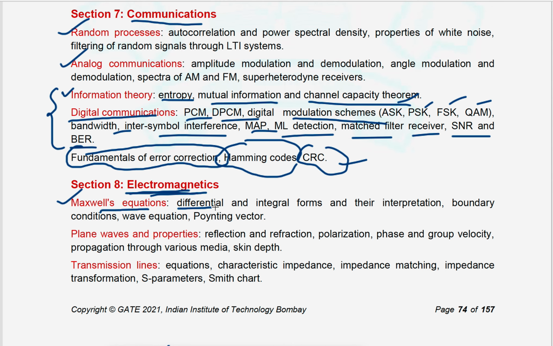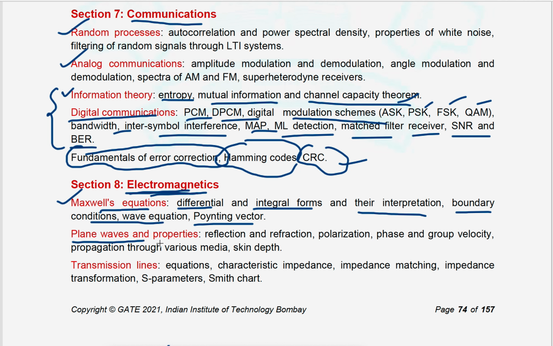Differential and integral forms and their interpretation, boundary conditions, wave equation, and Poynting vector. This is enough from the GATE point of view. We don't focus on electrostatic fields and magnetostatics. That is not essential for GATE preparation, right? So you can start directly with Maxwell equations.